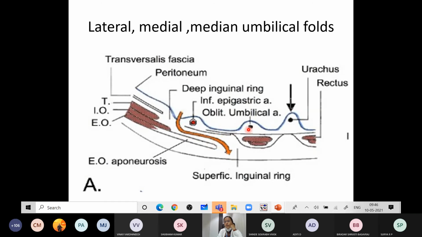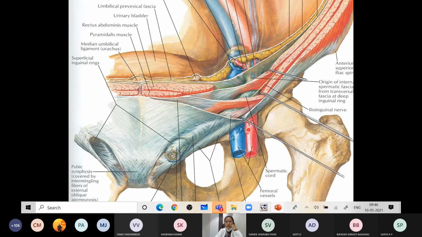So the median umbilical fold will be enclosing something called the median umbilical ligament, which is extending from the apex of the urinary bladder to the umbilicus. So that is called the median umbilical fold. Okay, median umbilical fold enclosing the median umbilical ligament.